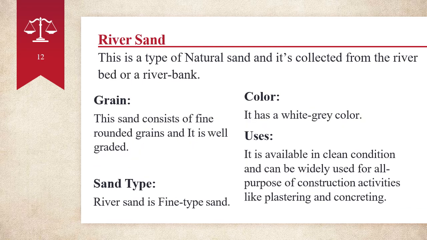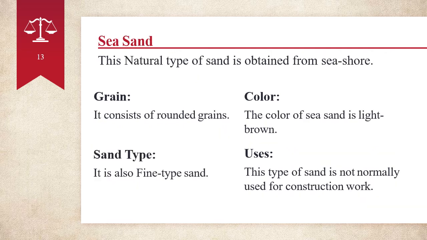Number two is the river sand. This is a type of natural sand and it's collected from the river bed or river bank. Grain: this sand consists of fine rounded grains. It is well graded. So, river sand is fine type sand. It has a white-gray color. It is available in clean condition and can be widely used for all purposes of construction activities like plastering and concreting.